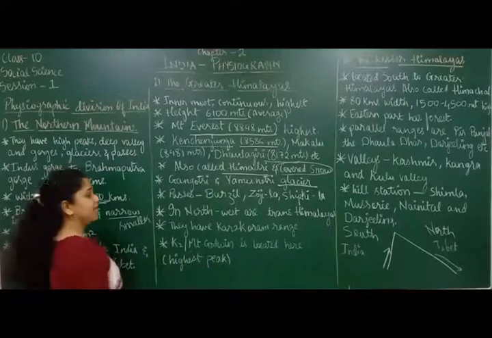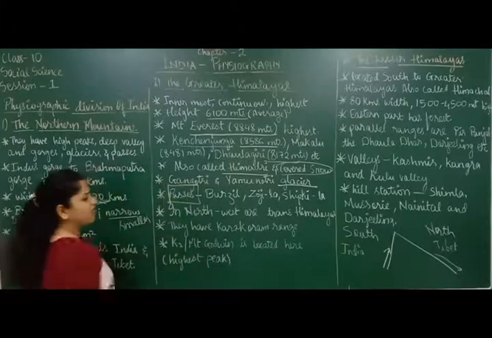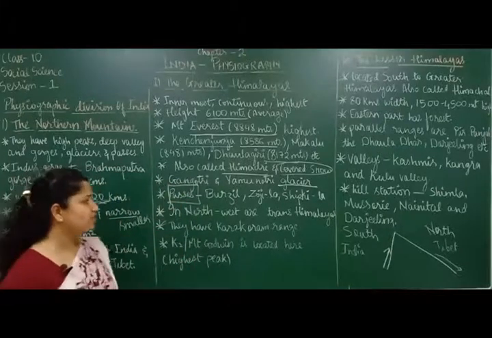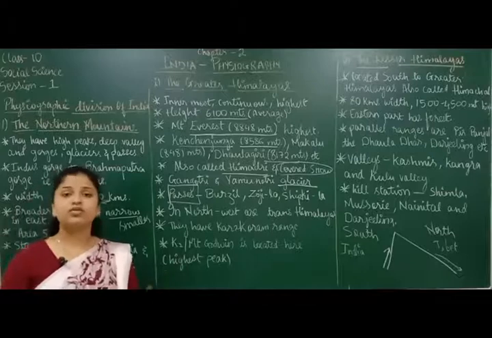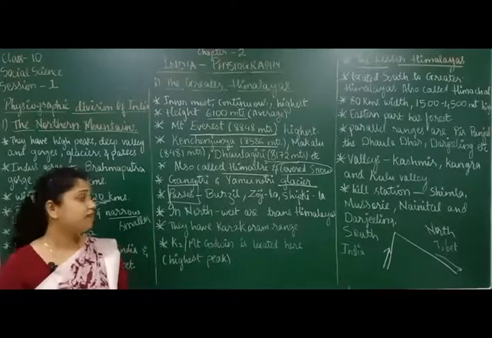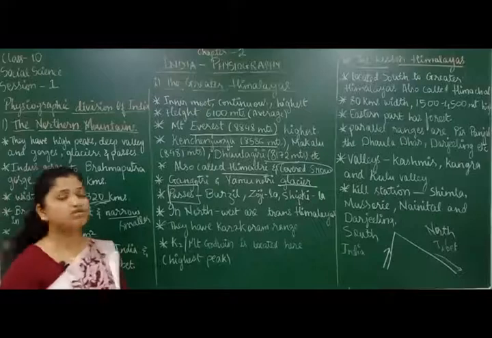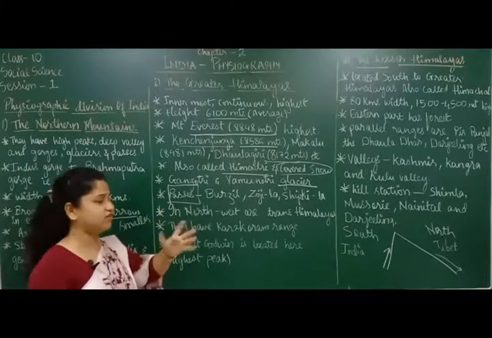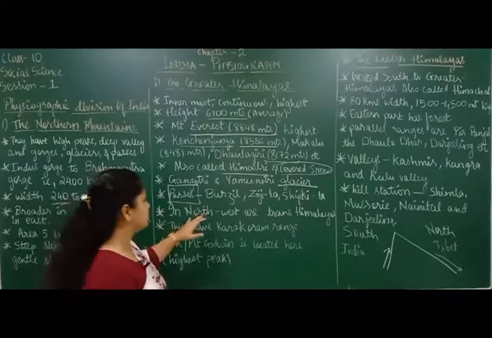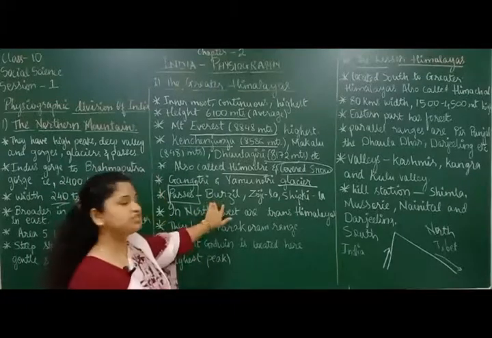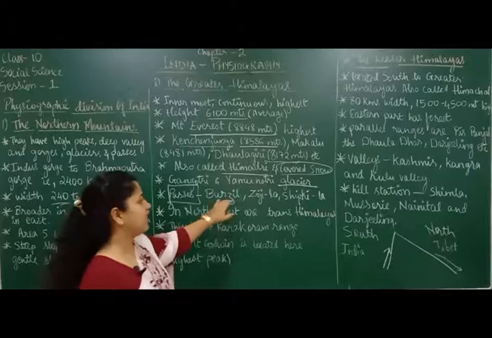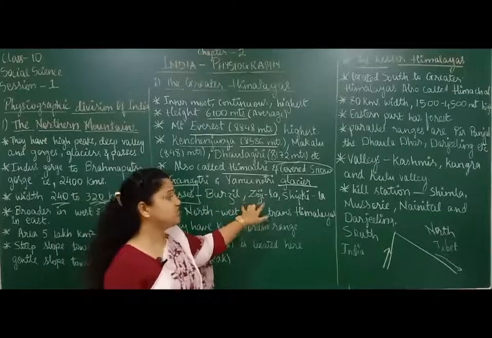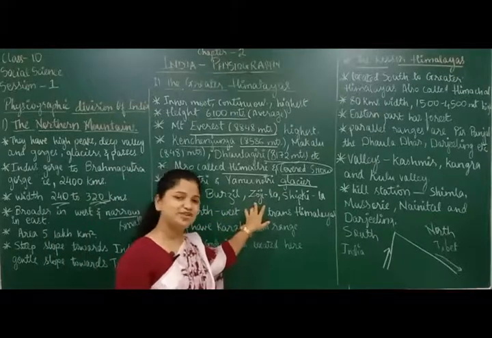Also, there are many passes there. I told you, what are passes? Passes are places, or roads, in the middle of the mountains. They are in the north, where the language is different, so the names are also different here. This is Burzil Pass. This is Zojila Pass. Funny names, no?